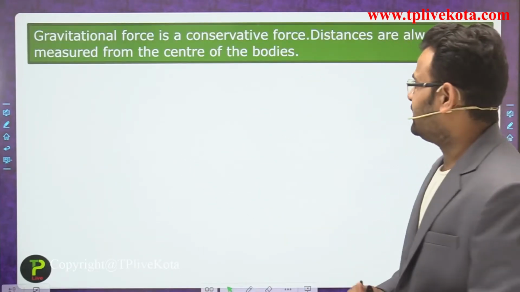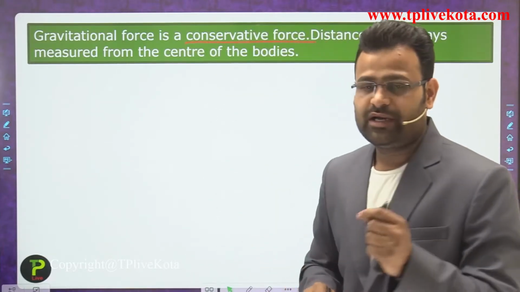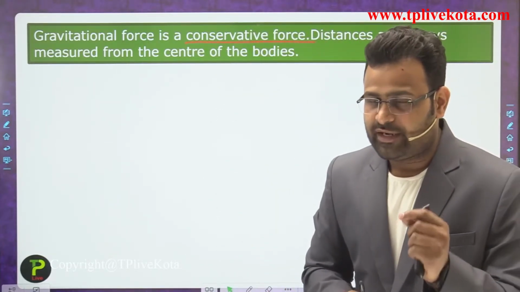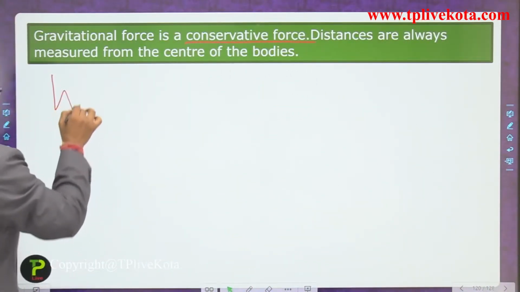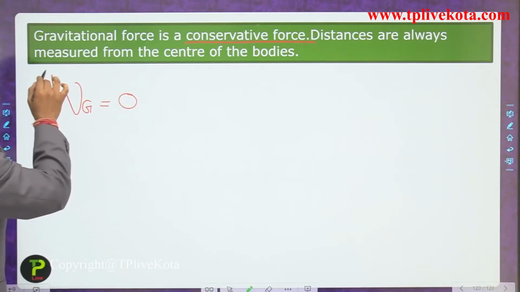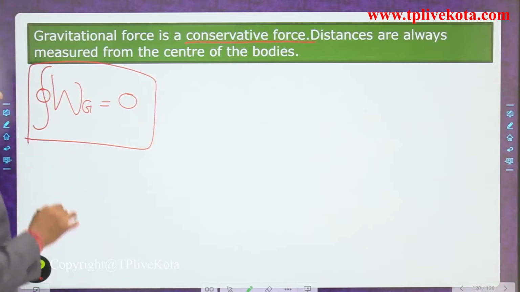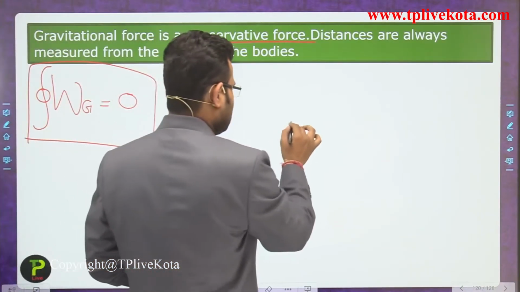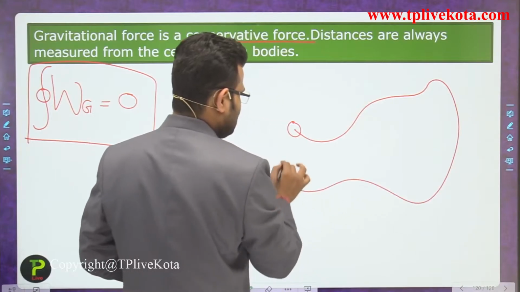Gravitational force is a conservative force. What do you mean by a conservative force? It means the work done by a gravitational force is equal to 0 for a closed loop. What do you mean by a closed loop? It means you start from here, move along that path and come back to that same point again.